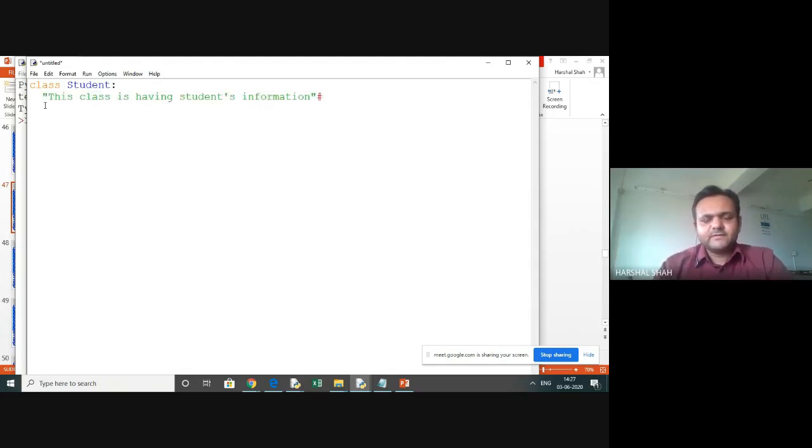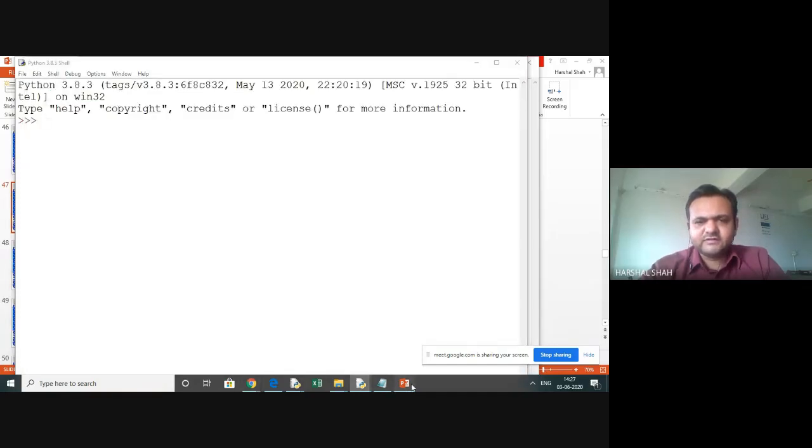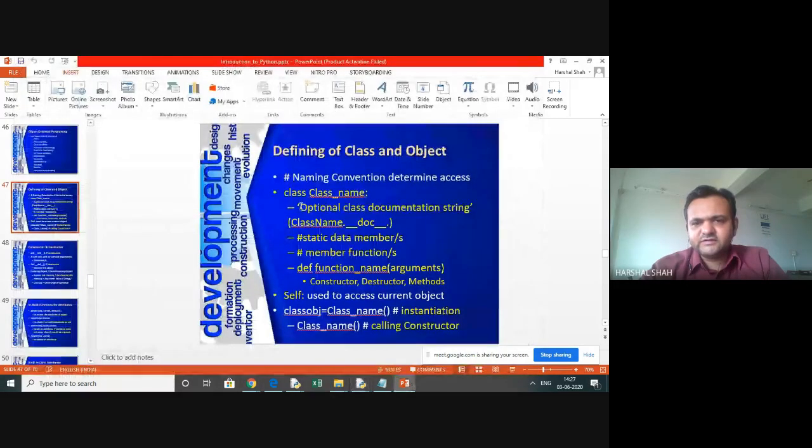This is a class object, then dot, this is my document about the class, which I just explained in your presentation. This is optional, it is a class documentation string, but you need to write that first, and you can access it through the class name dot underscore underscore doc underscore underscore, right?